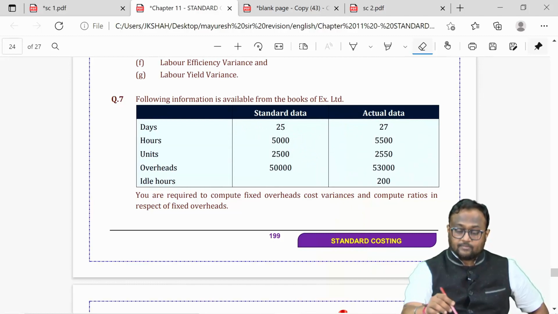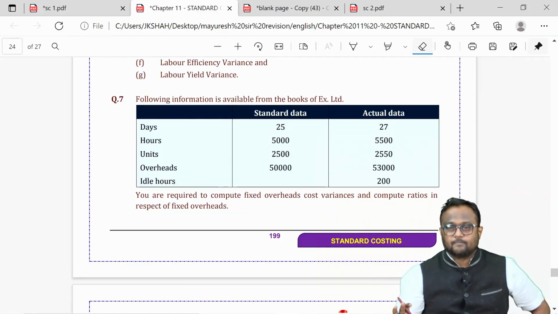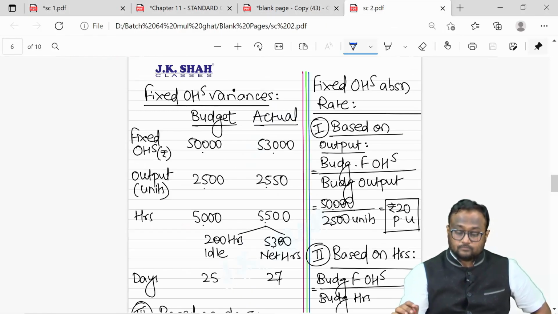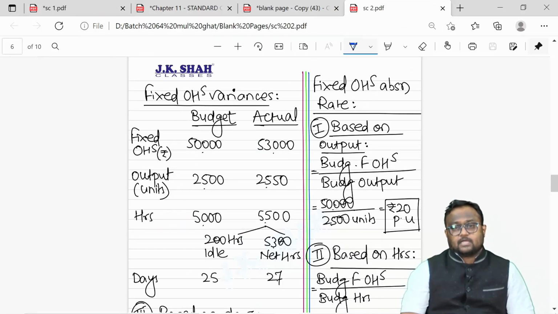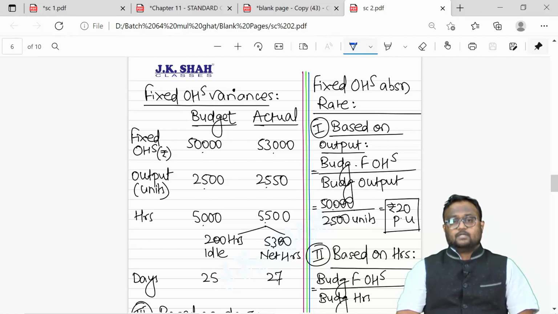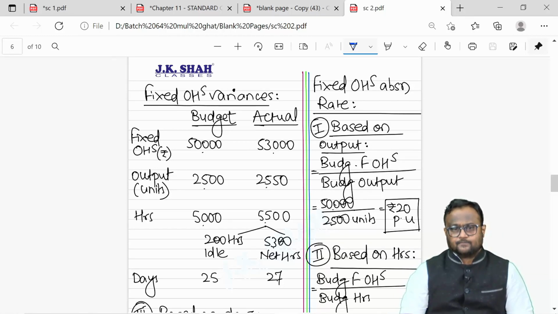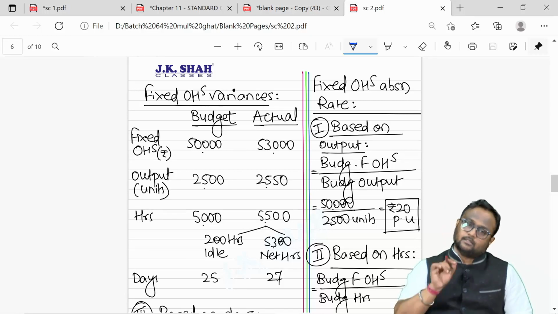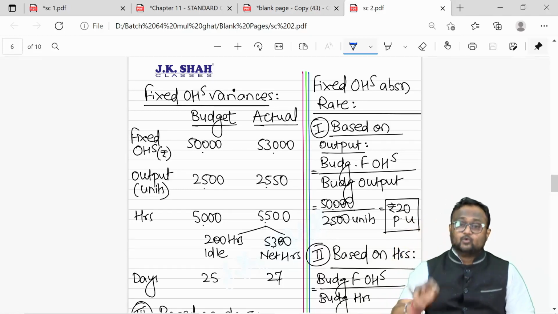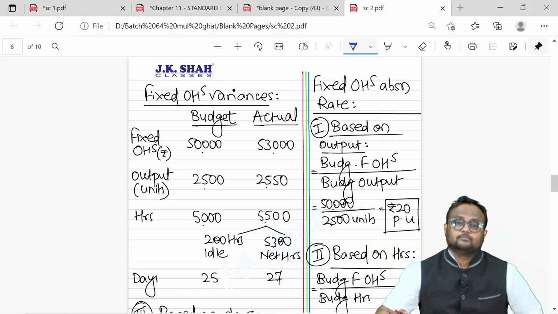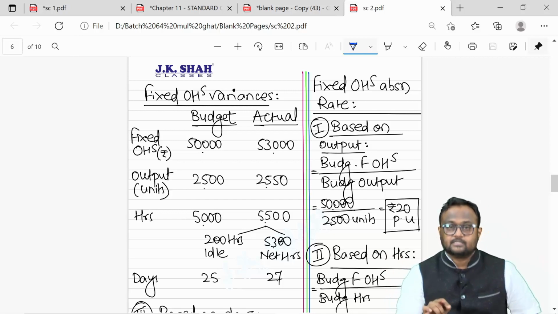Now as far as fixed overhead is concerned, I'll just give you a shortcut. You need 8 items: budgeted fixed overheads, actual fixed overheads, budgeted output, actual output, budgeted hours, actual hours, budgeted days, actual days. Please split your answer like this. It doesn't matter what is given in the question. You try to extract this information from the question. There is nothing else you are supposed to do. Just get this done.